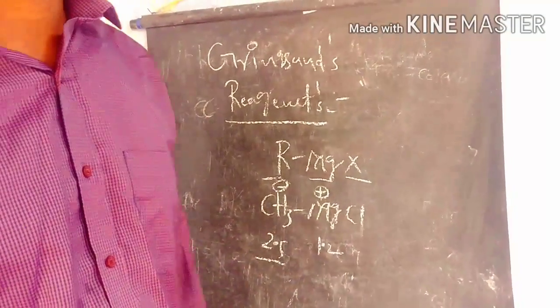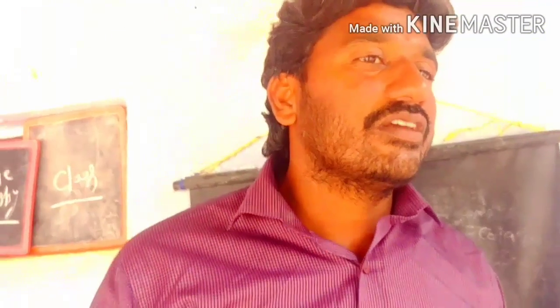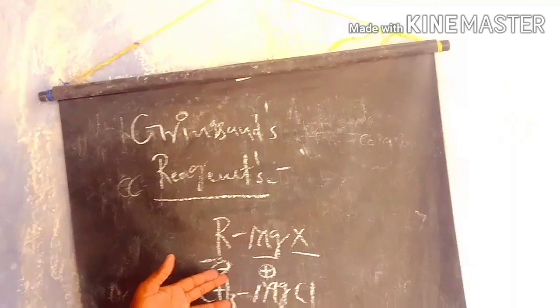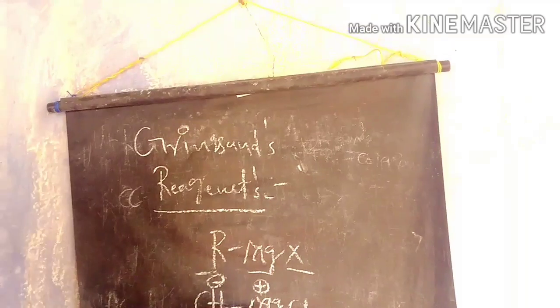If the electronegativity is more, the compound acts as a negative ion. If the electronegativity is low, that compound acts as a positive ion. That's why we can consider it as CH3 minus and magnesium plus.